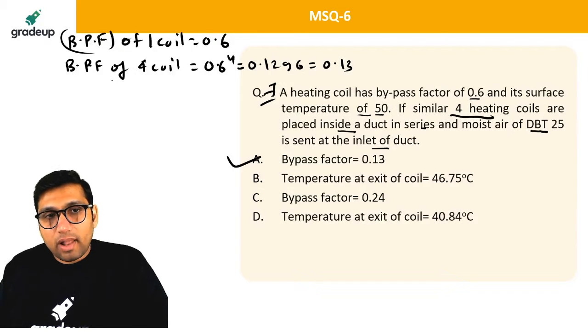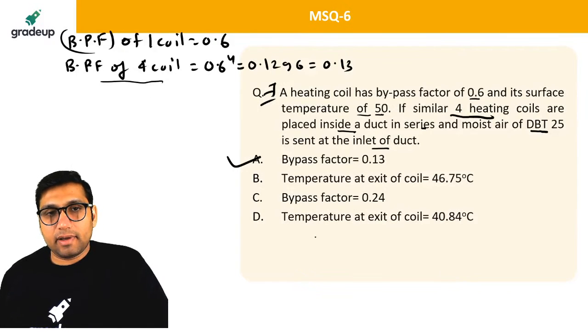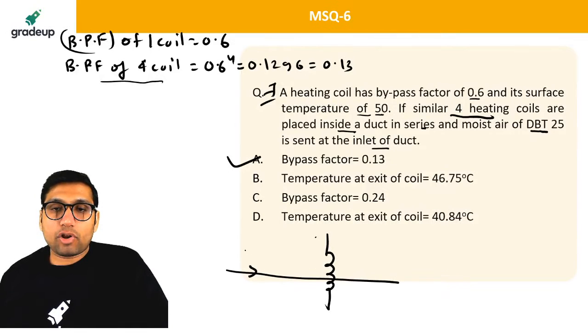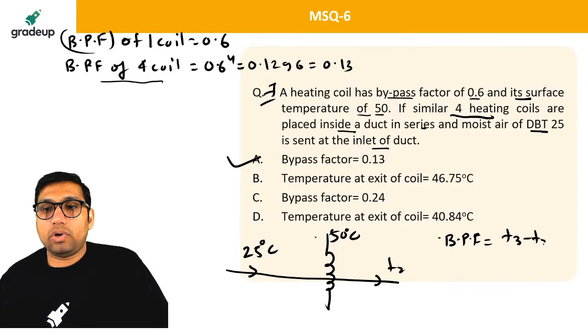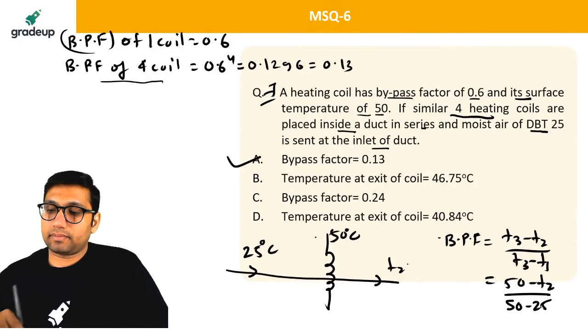Now all these 4 coils are combined together. Let us say this is a common coil. The inlet temperature is 25 degrees Celsius, and the coil temperature is 50 degrees Celsius. The outlet temperature you have to find. The bypass factor is equal to (T3 minus T2) divided by (T3 minus T1), which is (50 minus T2) divided by (50 minus 25).